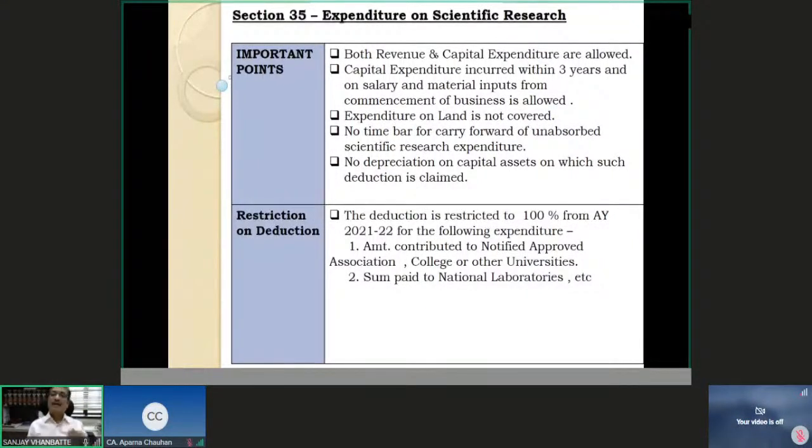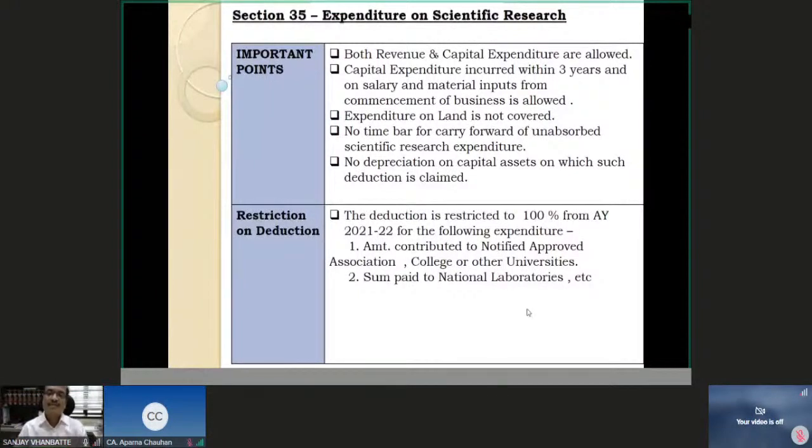And second, as we are claiming 100% deduction under section 35 with respect to various capital expenses other than land, then the condition would naturally be there that no depreciation on the capital asset on which such deduction is claimed will be allowed to you. Then the deduction is restricted to 100%. This I told you, that sunset clause of 31st March 2020 is there. So weighted deduction will not be available from 21-22.